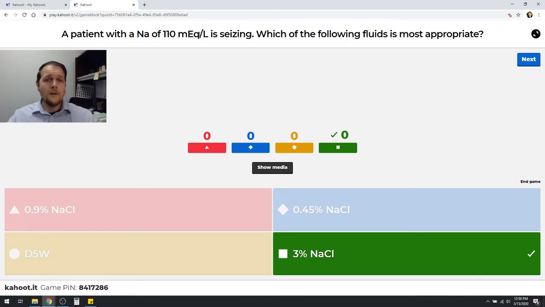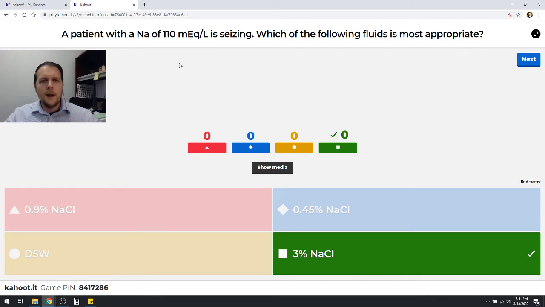Now, if you recall, what's the max amount that you'd want to increase that by in a 24-hour period? Well, by about 12 milliequivalents per liter. So I'd probably only want to get him up to about 122 in the first 24 hours. Now, is that within the normal range of 135 to 145? No, but he'll probably stop seizing by that point. And again, this is a very careful thing you have to do, because if you over-adjust it too quickly, certainly you would end up developing risk for osmotic demyelination, or central pontine myelinolysis, right?